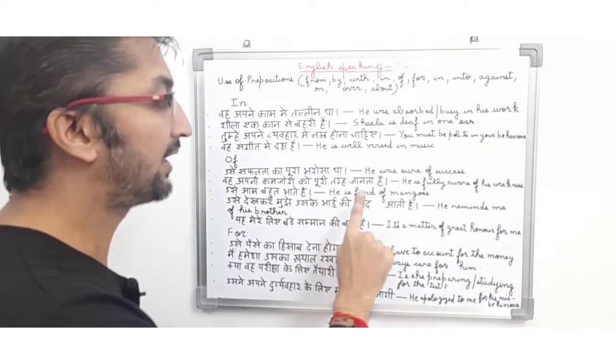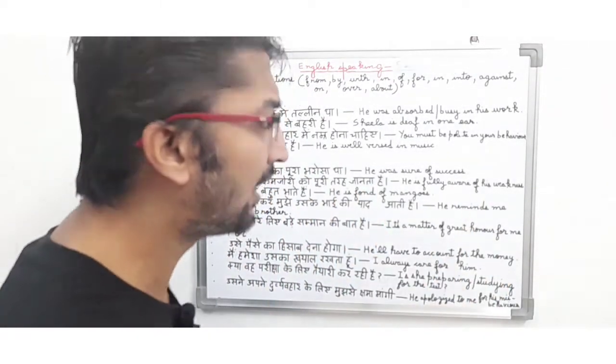वह अपनी कमजोरी को पूरी तरह जानता है. So in English it means he is fully aware of his weakness.